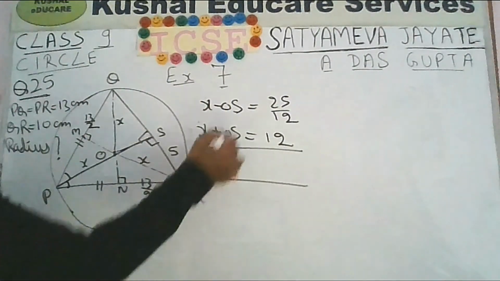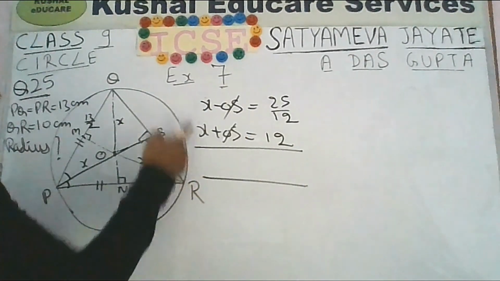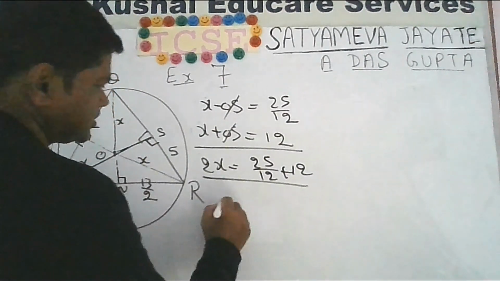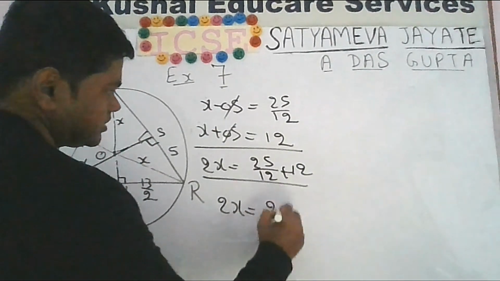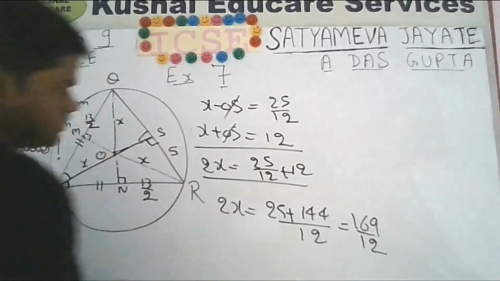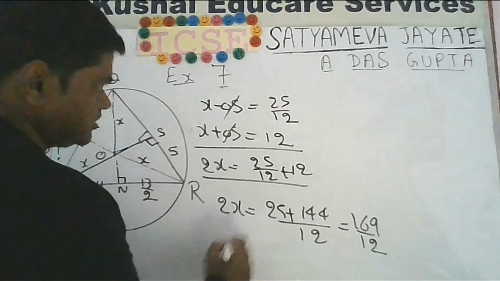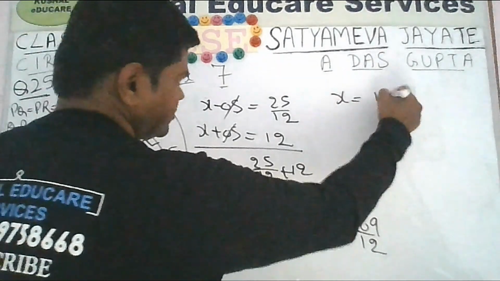If you add, then this OS will cancel. You will get X plus X is 2X, plus 12. So 2X will be equal to this. If you transfer from left to right, here it will come in the denominator. So X will be equal to,